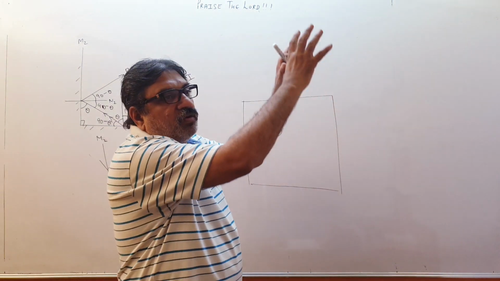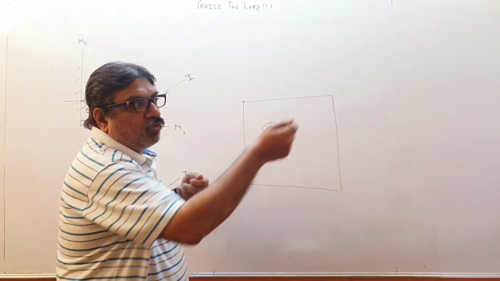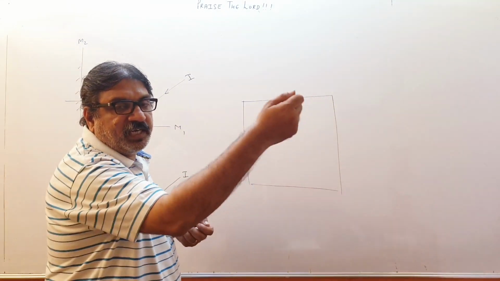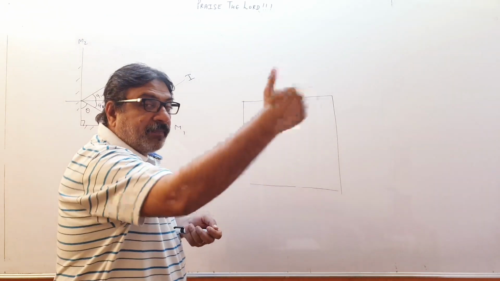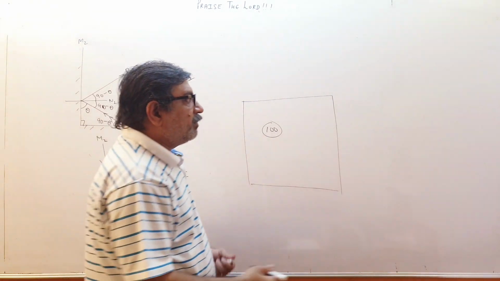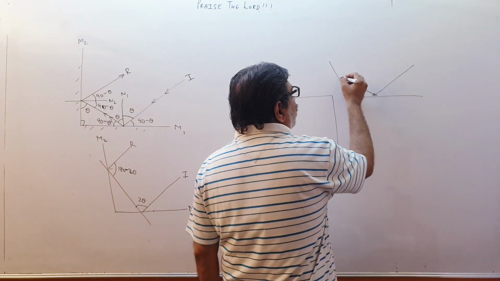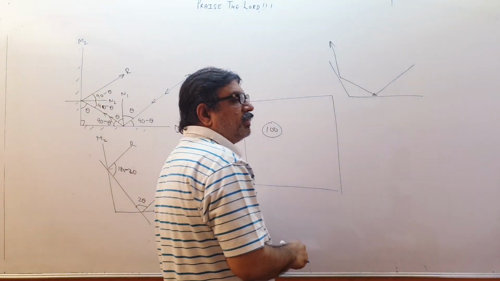So many mirrors are there on the surface of the moon, 100 mirrors placed in different directions. I throw one light, it will strike any one mirror and it will come back in the same direction towards me because the mirrors are perpendicular. If the mirrors are not perpendicular, then if a light is incident like this, it may go like this and go in some other direction. It will not come back to me.